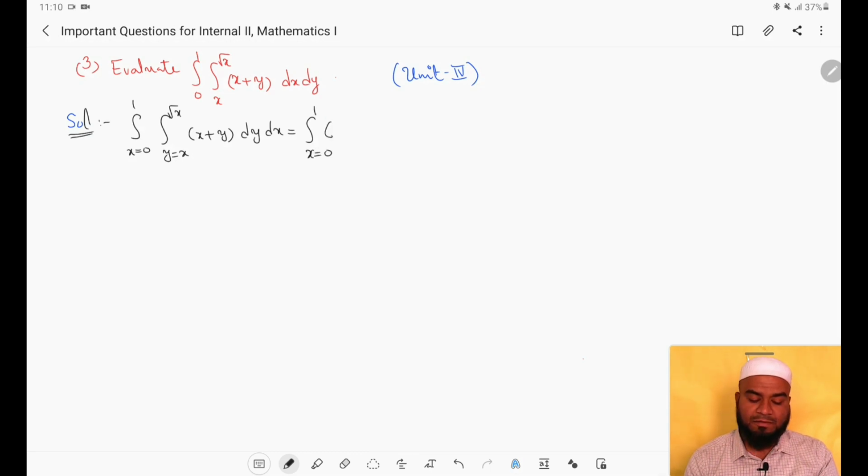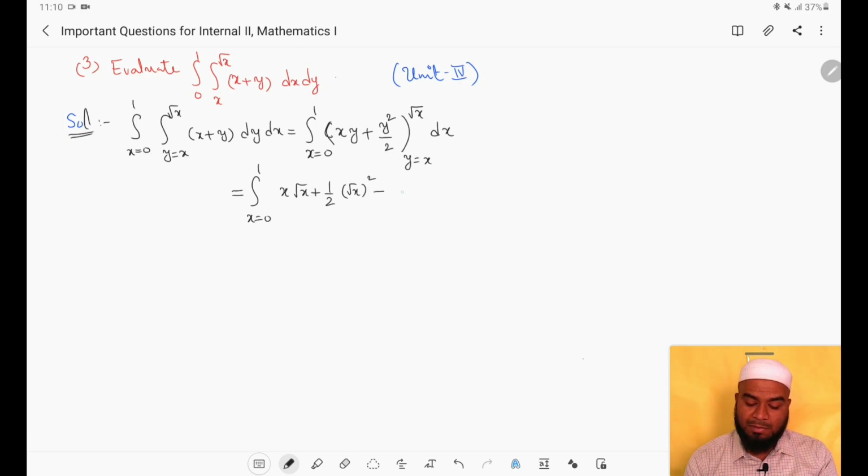So integrate with respect to y first. What is the integration of x with respect to y? X is constant as it is, then 1 will be remaining. Integration of 1 is y, plus y is there. Integration of y is y square by 2. Then the limits will be from y equals x to root x into dx. Now substitute the limits. So integral x equals 0 to 1 as it is. Now substitute the upper limit. What will happen? X into, in place of y we substitute root x, plus 1 by 2 as it is, in place of y we substitute root x, so root x whole square.